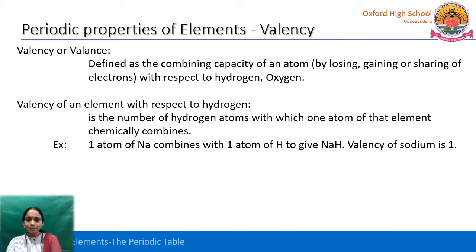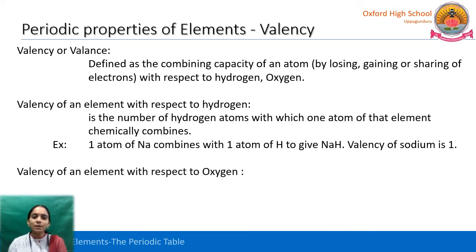Because there is only one outermost electron. What is the atomic number of sodium? It is 11. 2, 8, 1 is its electronic configuration. So, it contains only one outermost electron, so the number of valence electrons is 1. It donates 1 electron to get the stable electronic configuration. So, the valence of sodium is 1.